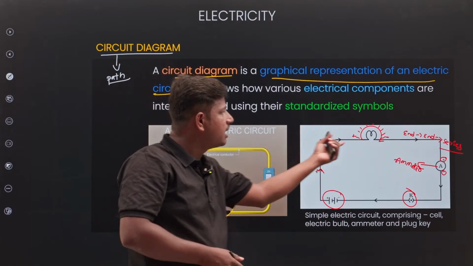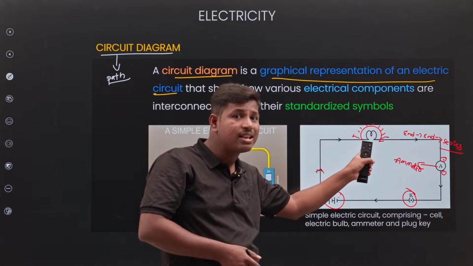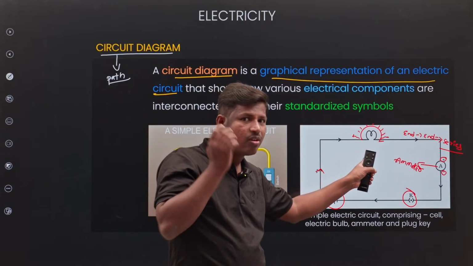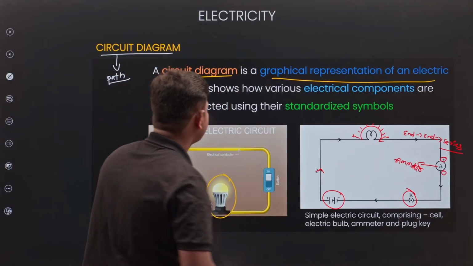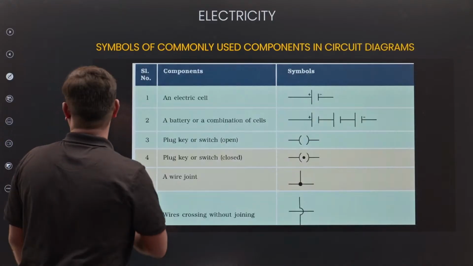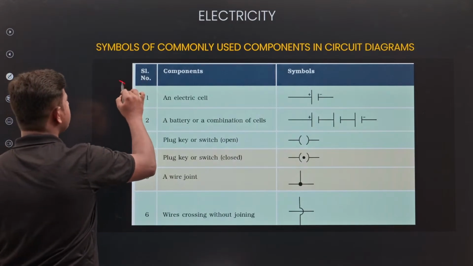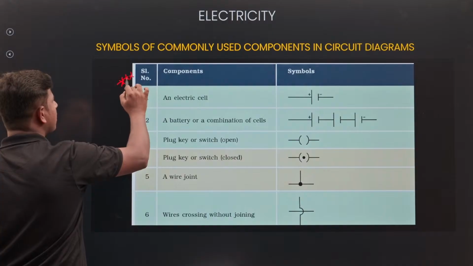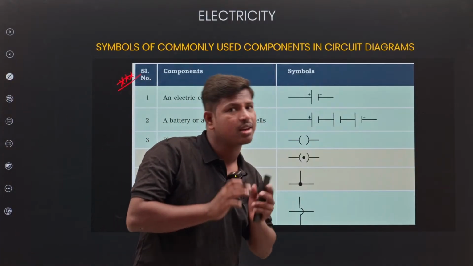For suppose here by seeing this symbol, what we can assume in our mind? There is a bulb. Okay? Next, look at the symbols. Remember that. It is important to know the symbols also. Sometimes you need to draw the circuit diagrams also.